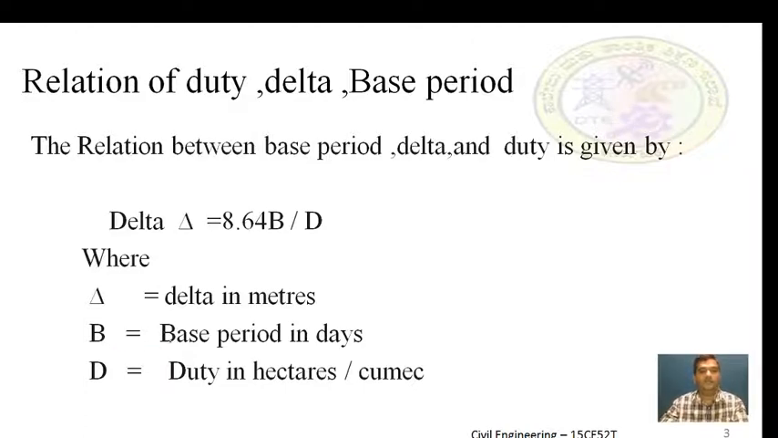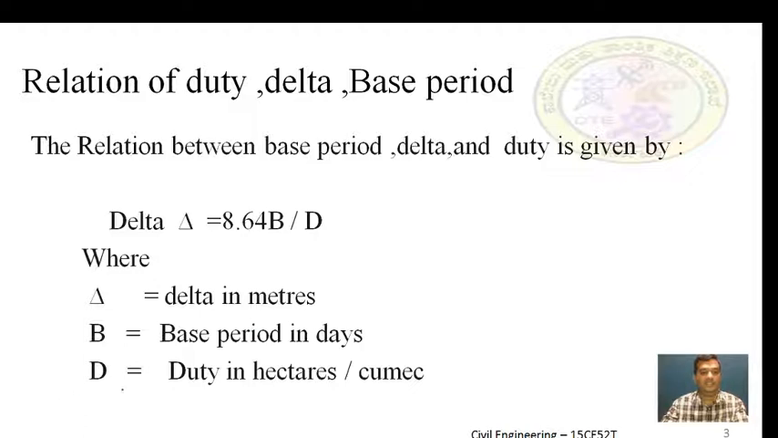Base period is expressed in days. When we grow a crop, from the day we start giving water, the base period starts, till the harvesting period, that is, the last time we give water before harvesting. That is, from the starting day of water to the last day of water which is given to the particular crop is called as base period. It is expressed in days.